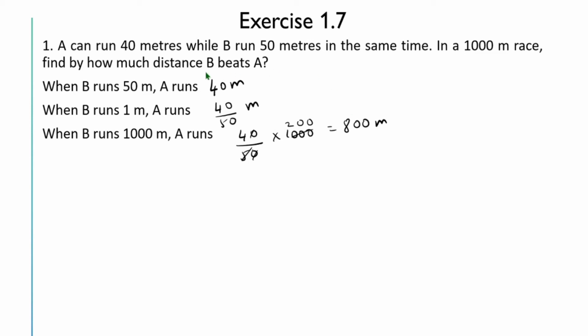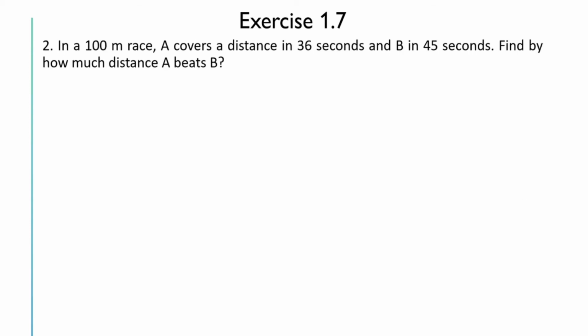It means B beats A by 1000 minus 800 meters. Therefore, B beats A by 1000 minus 800, which is equal to 200 meters. Because when B is running 1000 meters, A has run only 800 meters. So B beats A by 200 meters. I hope this is clear. Next question.